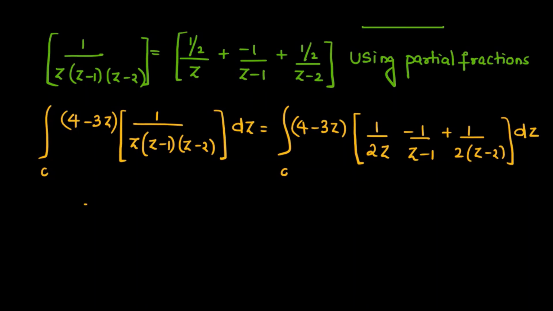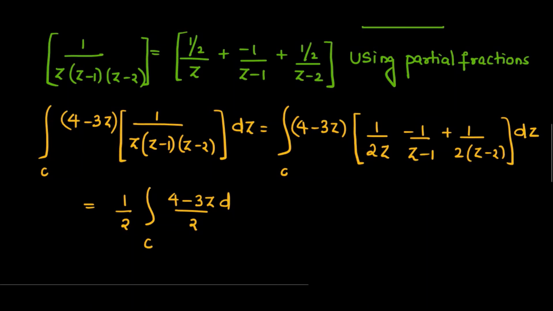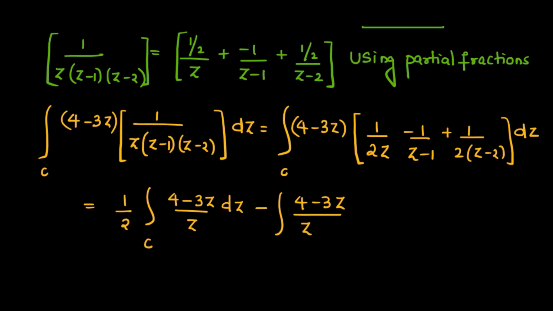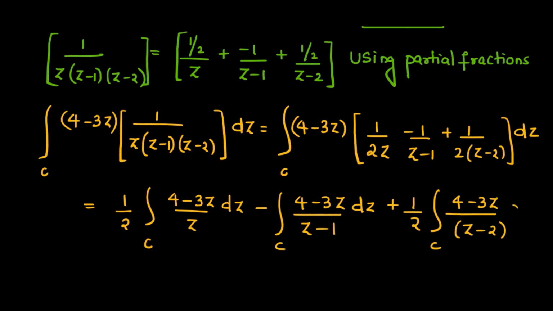By opening the bracket, we can consider 3 different integrals here. So 1 by 2 integral of c (4 minus 3z) divided by z dz minus integral of (4 minus 3z) divided by (z minus 1) dz plus 1 by 2 integral of c (4 minus 3z) divided by (z minus 2) dz.